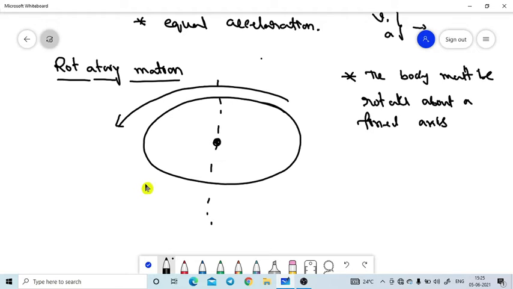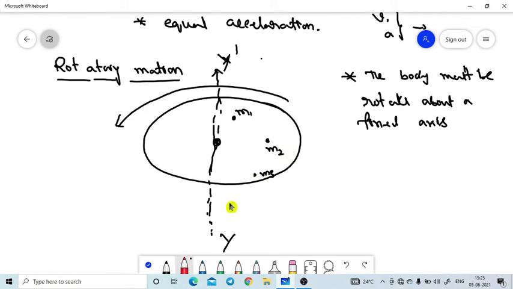In this object, the line XY' is the axis of rotation of the object. Now I am taking one particle in the body, this is the m1 particle, and one more particle, this is the m2 particle, and one more, this is the m3 particle.